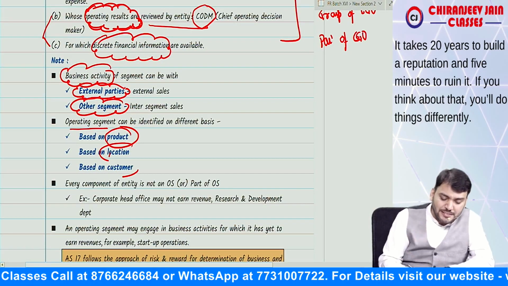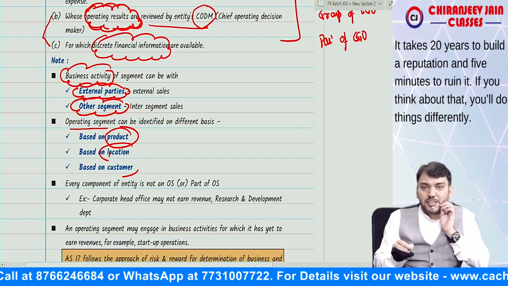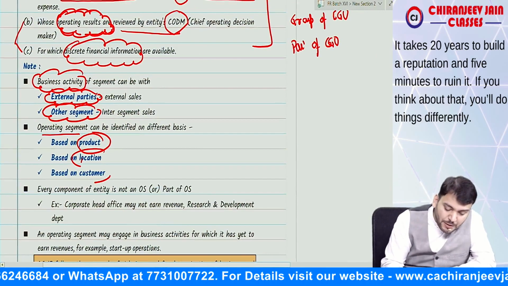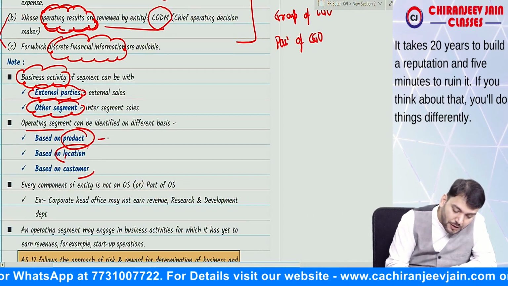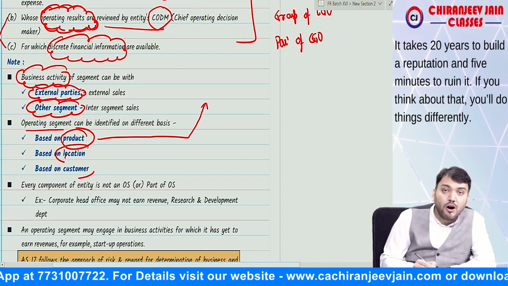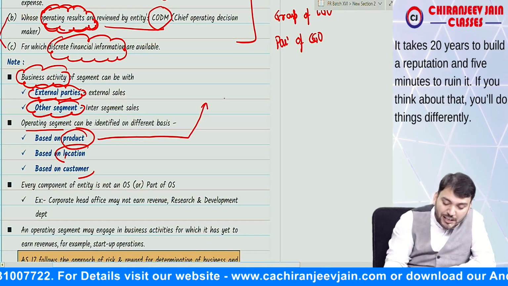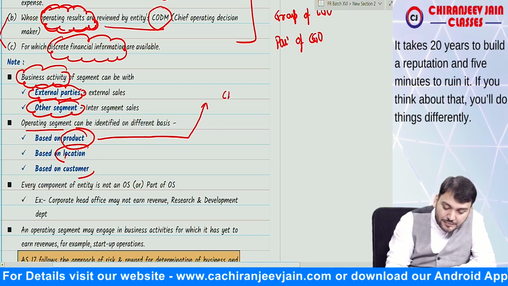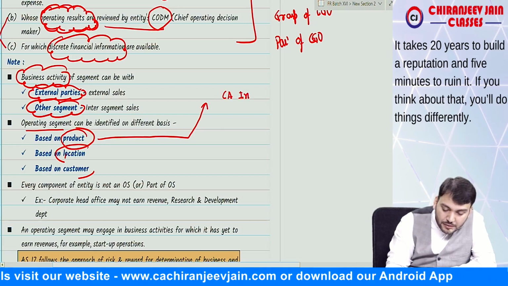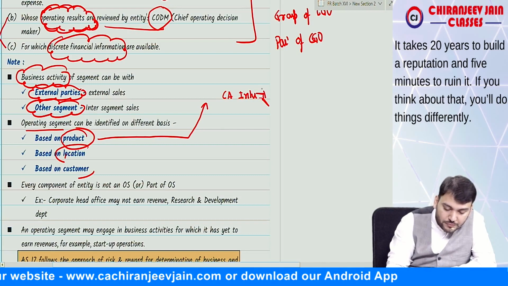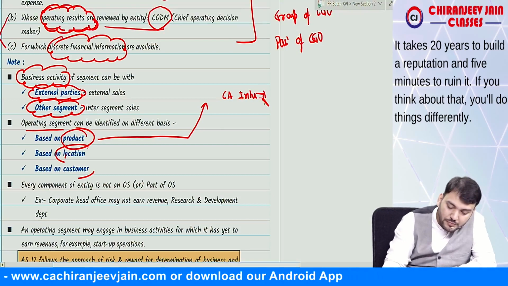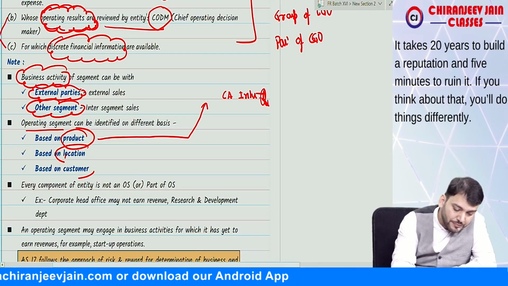I always give an example. If I say my business, then based on product my operating segment will be what? My product is what? CA Inter accounts. Are you getting what I'm saying?